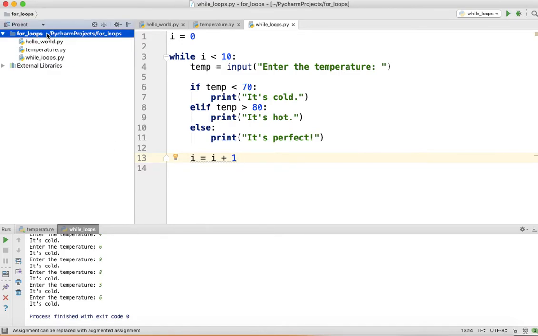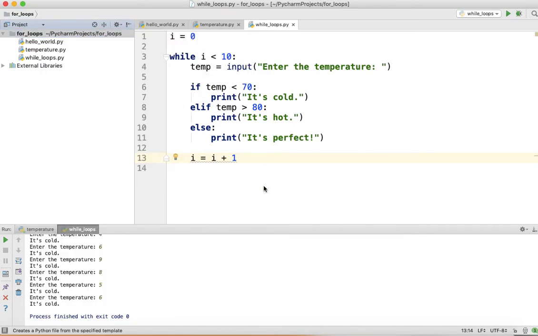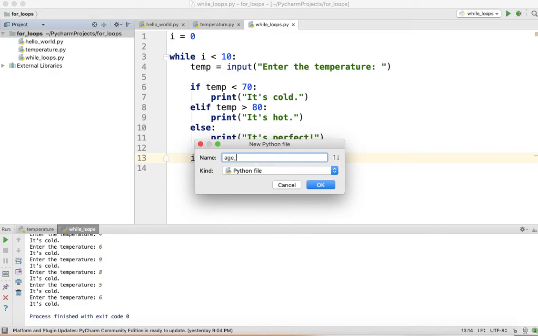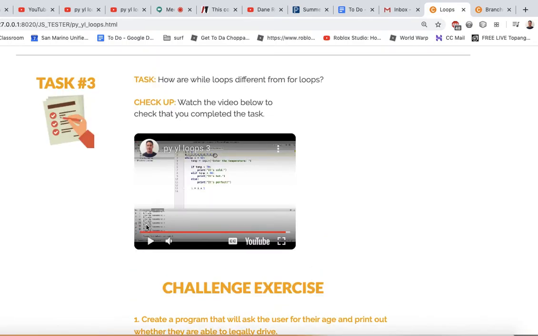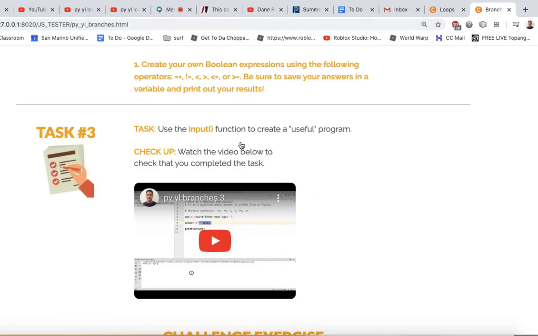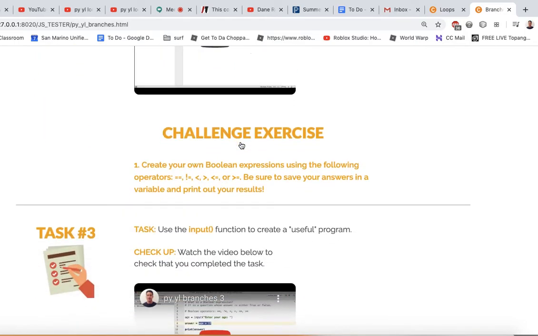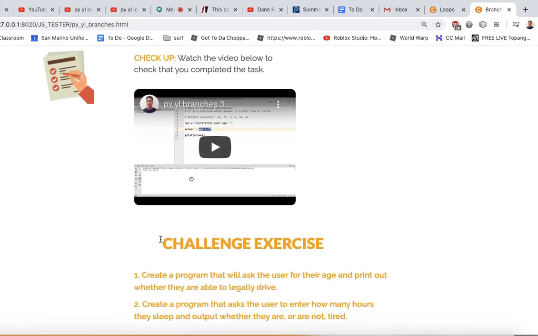Okay, so I'm going to come here to my for loops project. I'm going to say new Python file, and I'm going to call this age loop. In the age loop, I'm going to take the program that we wrote for our challenge exercise in the branches section for task number 3. I'm going to take these two programs and add a loop to them to show you a different way that we can have a loop execute forever.